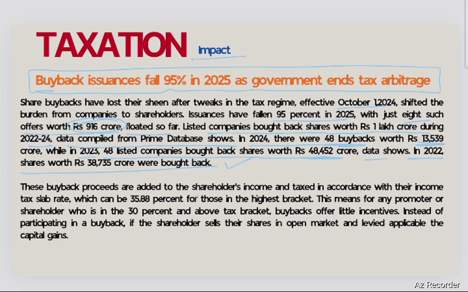These buyback proceeds are added to the shareholders' income and taxed in accordance with their income tax slab, which can be 35.88% for those in the highest tax bracket. This means for any promoter or shareholder who is in the 30% tax bracket or above, buybacks offer little incentive. Instead of participating in the buyback, if the shareholder sells their shares in the open market and is levied applicable capital gains tax, it will be more beneficial to him. So this is the reason why share buyback transactions have fallen so much.